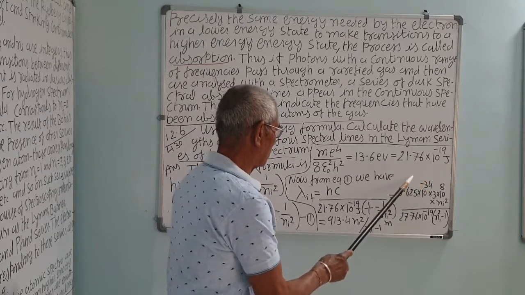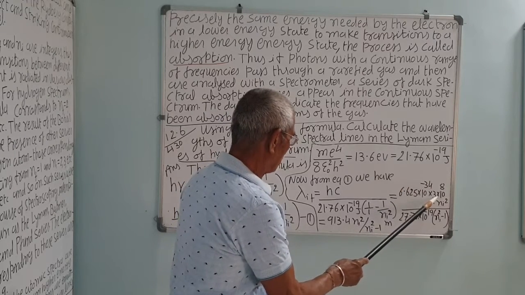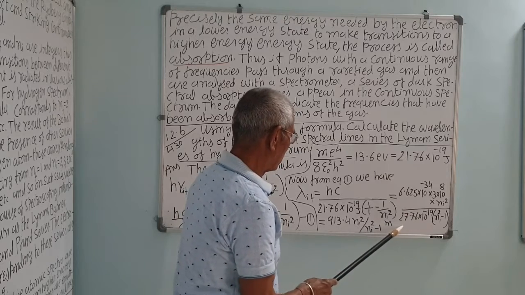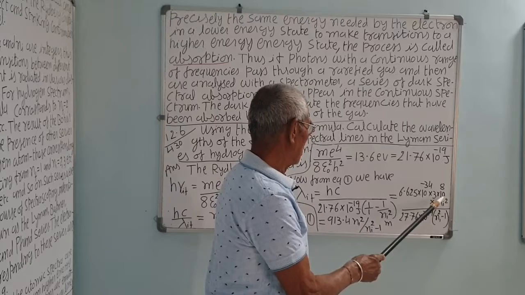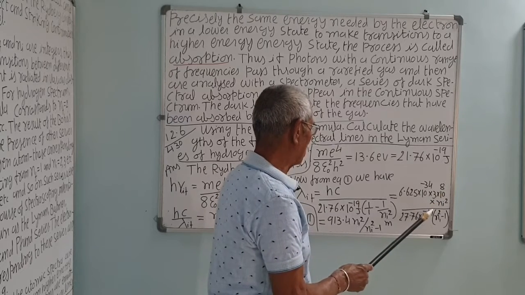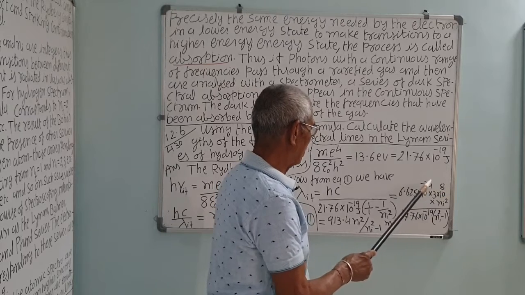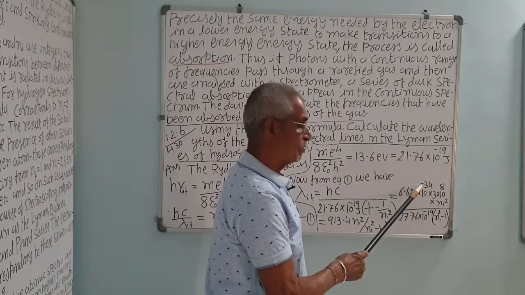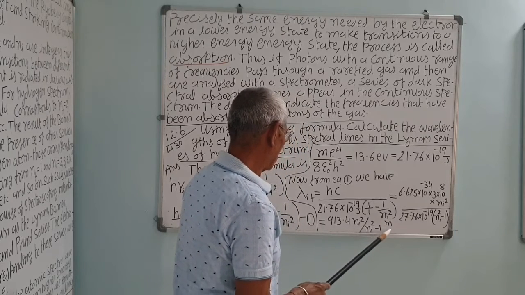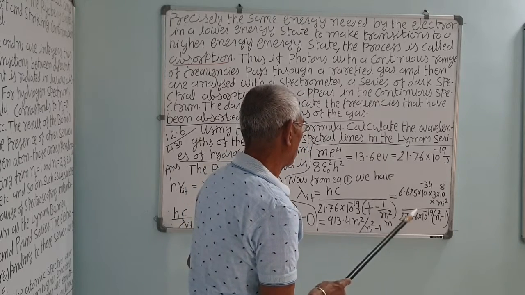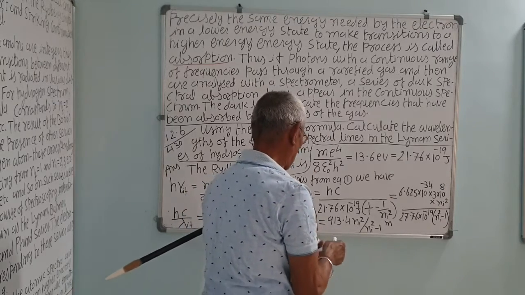So this calculation is 6.625 into 3 upon 21.76, and this power 19 minus will be plus, so 19 plus 8 is 27, 27 minus 34 is minus 7. So the power will be minus 7, correct?